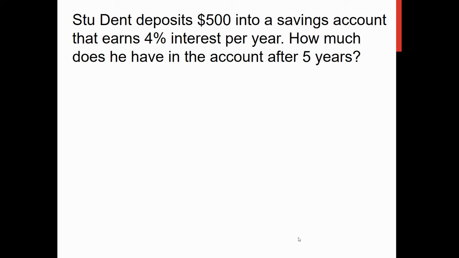A student deposits $500 into a savings account that earns 4% interest per year. How much does he have after 5 years? We know we've got this formula. We can do 1 plus the rate to the fifth power, and 500 goes in there. So we get $608.33. Fair enough. We did problems like this a long time ago.